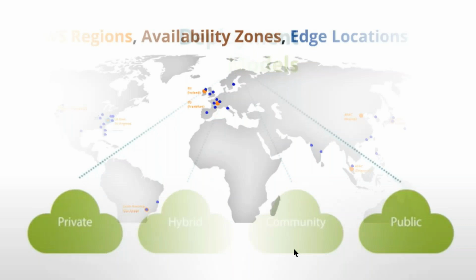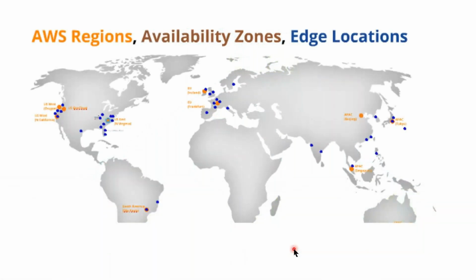Next one is AWS regions, availability zones, and edge locations. These are all very, very important. What is a region? What is a zone? What is an edge location? First we discuss regions and zones. Edge locations I will explain clearly and show you while working on AWS.